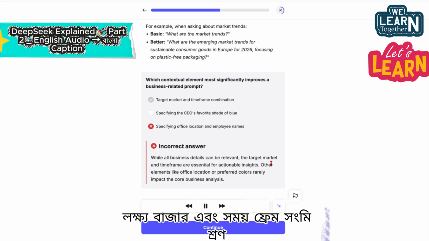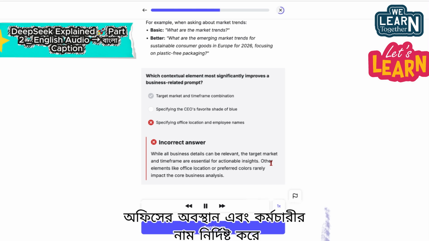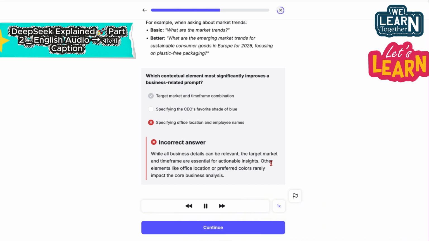Target market and timeframe combination. Specifying office location and employee names. Specifying the CEO's favorite shade of blue.